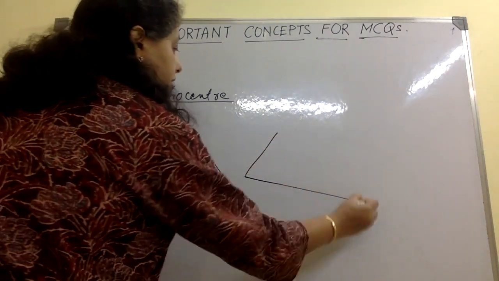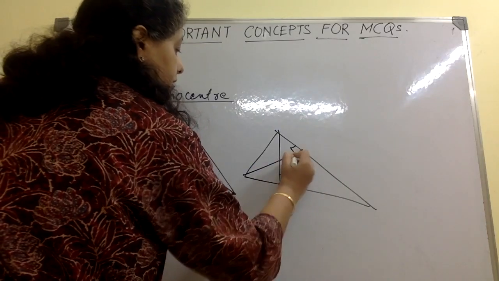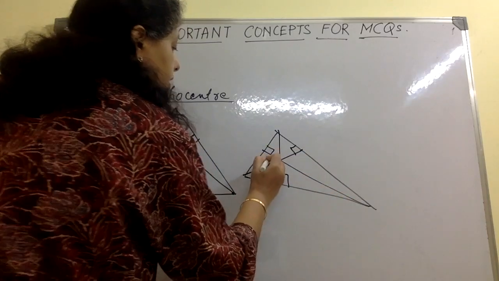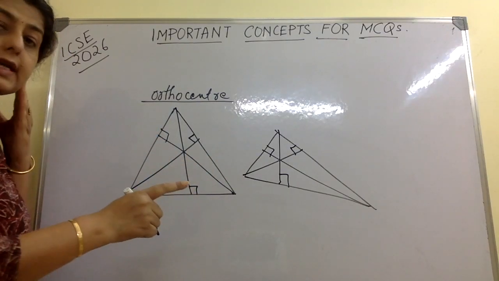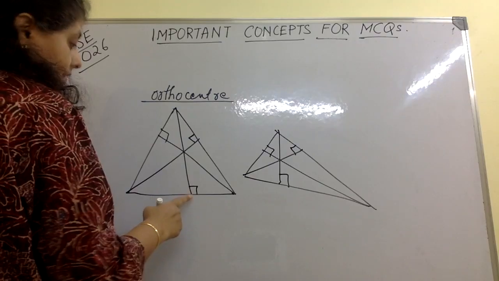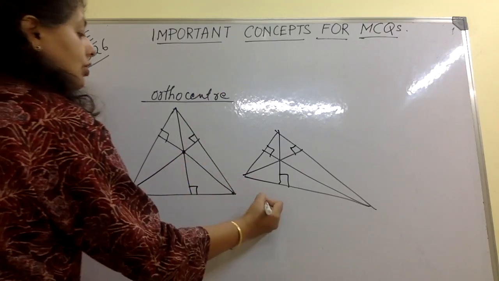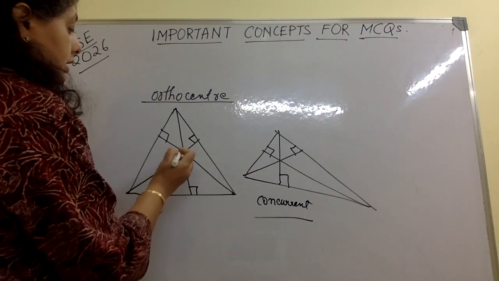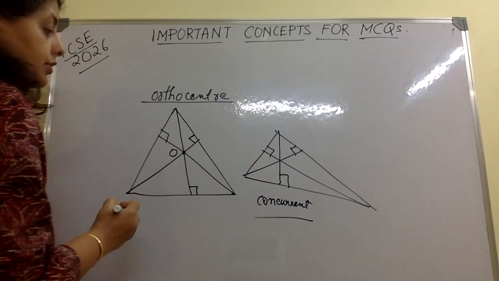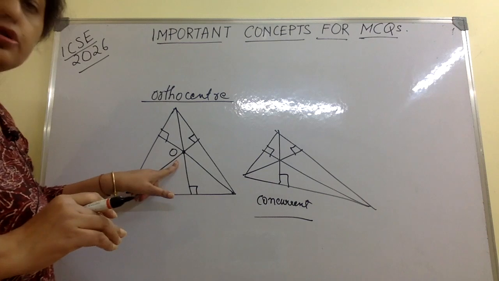If you have a triangle like this, see here is your 90-degree line, here it is, and maybe here it is. So it does not bisect. It is only at 90 degrees to the side. If it is at 90 degrees to the side, then again they are concurrent, and the point where they meet is called the orthocentre. That is called the orthocentre.